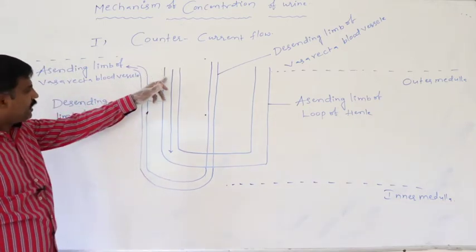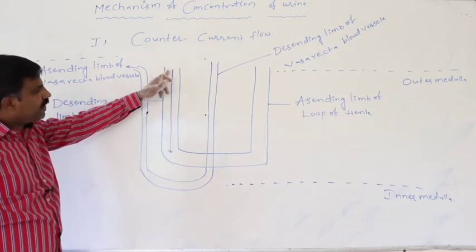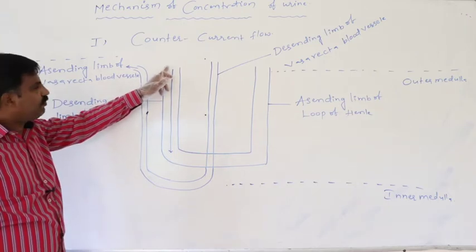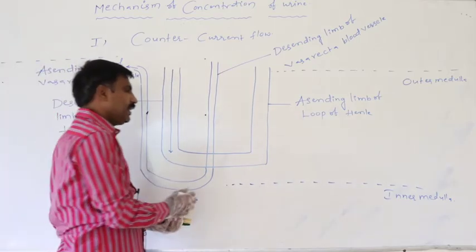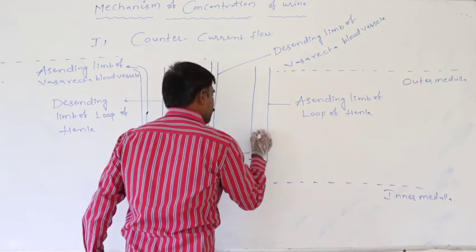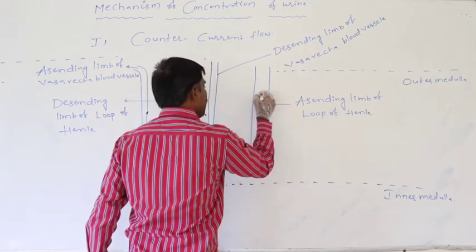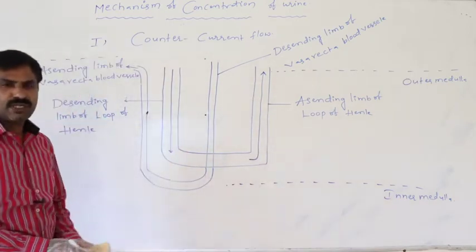Definitely, in the descending limb of the loop of Henle, primary urine is circulated from outer medulla to inner medulla. In the ascending limb of the loop of Henle, primary urine is circulated from inner medulla to outer medulla.